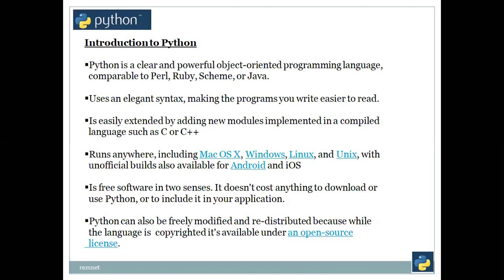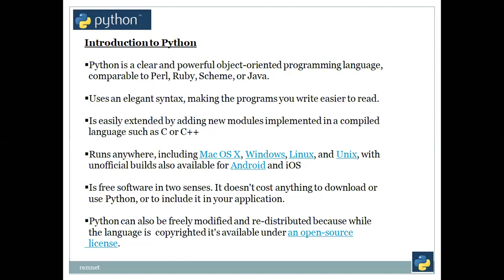Introduction. Python is a clear and powerful object-oriented programming language, comparable to Perl, Ruby, Scheme, and Java. They're saying it normally, but I would like to say that it's more of an interpreter only. It uses an elegant syntax, making the programs you write easier to read. It is easily extended by adding new modules implemented in compiled languages such as C and C++. You can include modules from C and other languages as well.